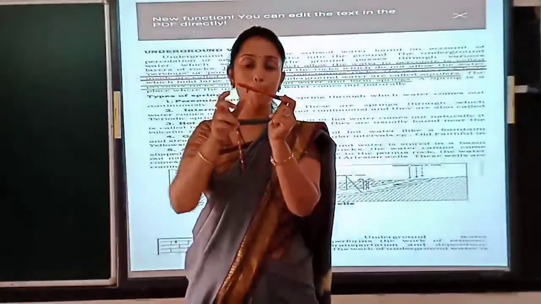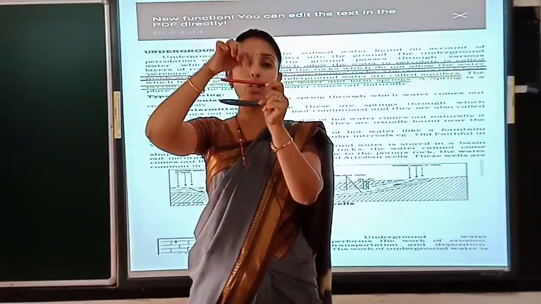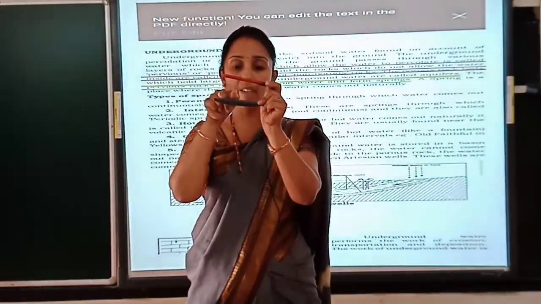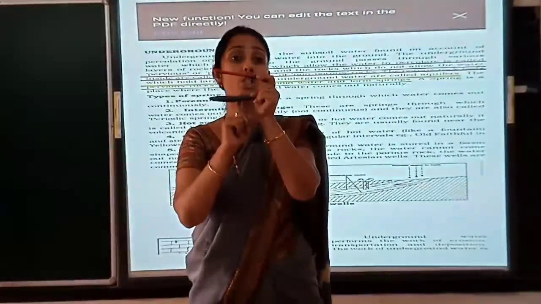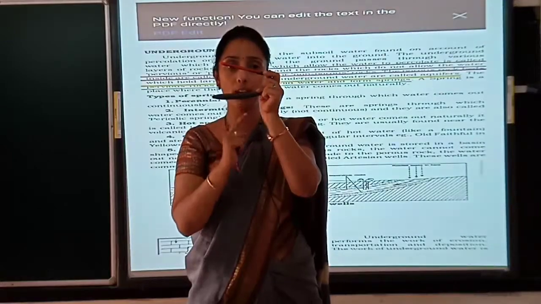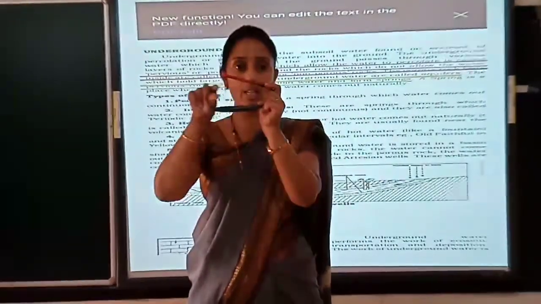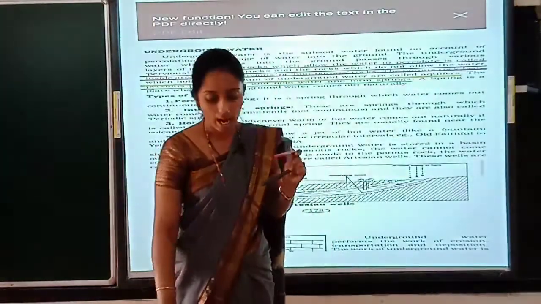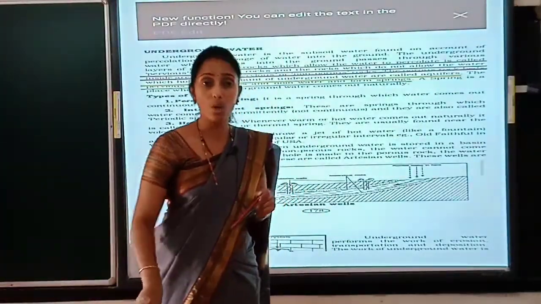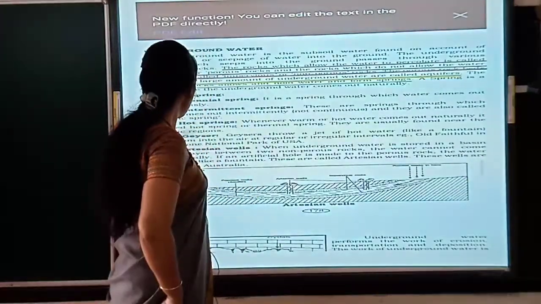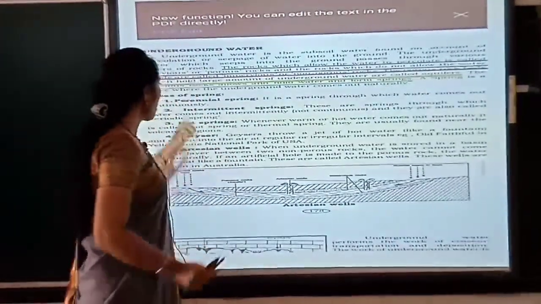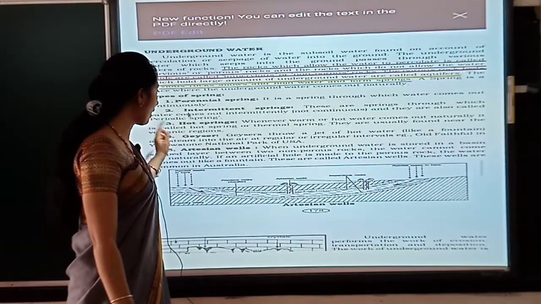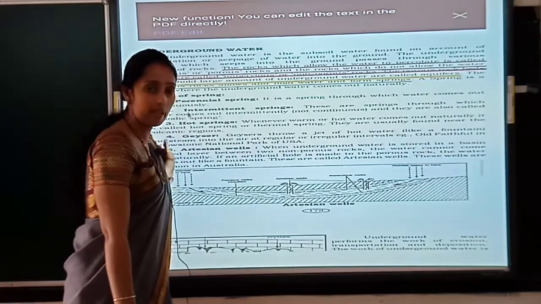Is it clear? The part where water is allowed to seep in will store here, and it will not allow the water to pass through this stone, so the water cannot come to the next part. This water remains here in the form of a basin. That is called an artesian well. Clear? So we referred here to 5 different types of spring: perennial spring, intermittent spring, hot spring, geyser and artesian well. Is it clear?